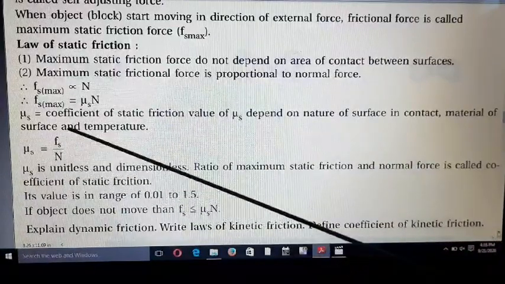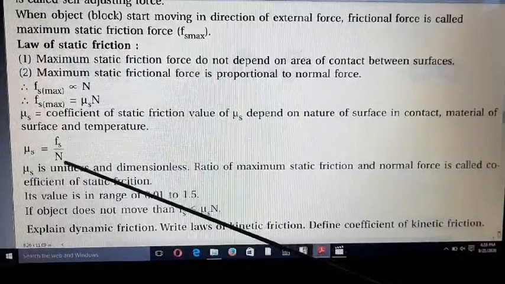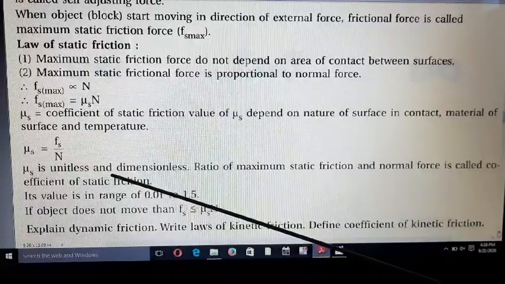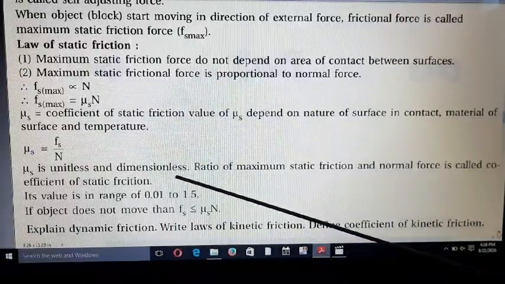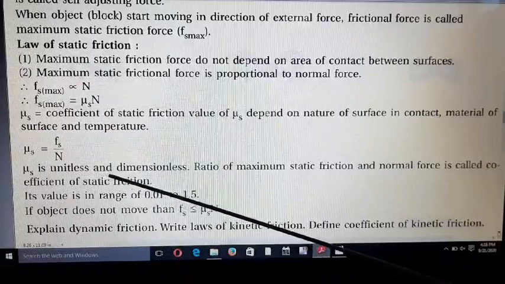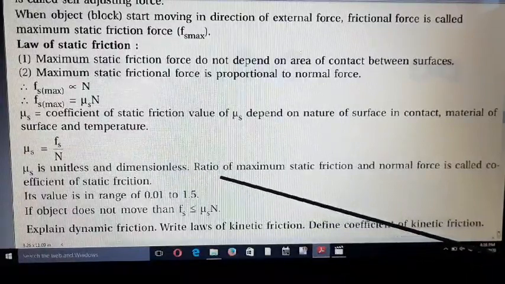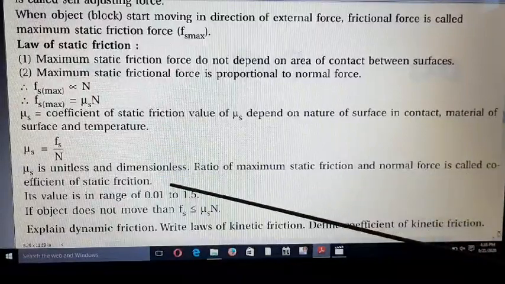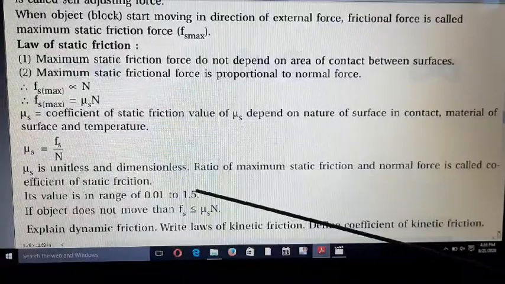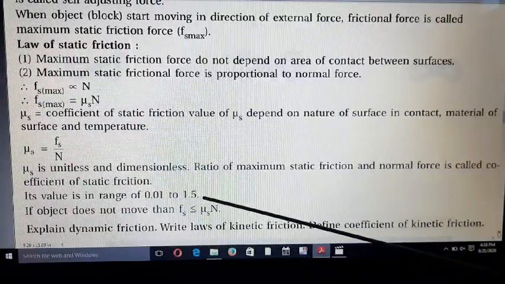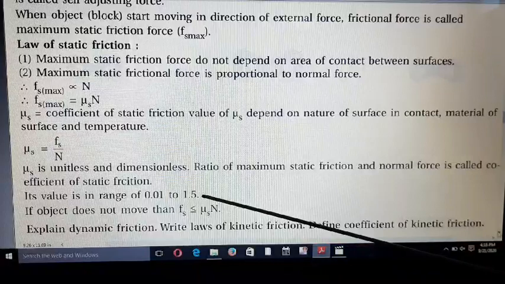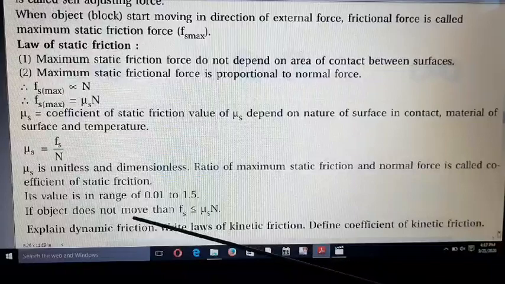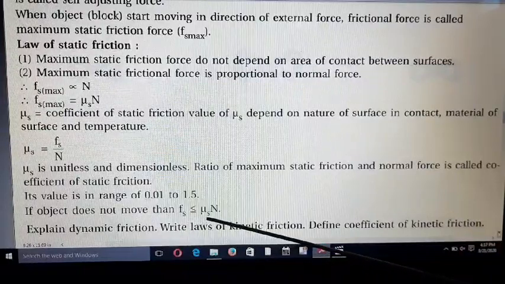So mu s is equal to Fs upon N, where mu s is unitless and dimensionless. The ratio of maximum static friction and the normal force is called the coefficient of static friction. Its value ranges from 0.01 to 1.5. If the object does not move, then Fs is less than or equal to mu s N.